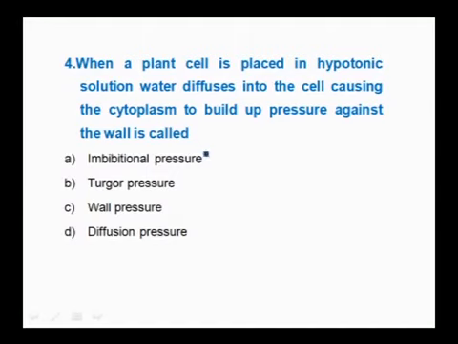That is why, because turgor pressure is formed, it is not an imbibitional pressure, and wall pressure is exactly opposite to turgor pressure. The wall pressure is formed against the cytoplasm. So, this is also not a correct answer, nor is diffusion pressure. And here, because the cell becomes turgid, because of turgor pressure, the right answer is turgor pressure.